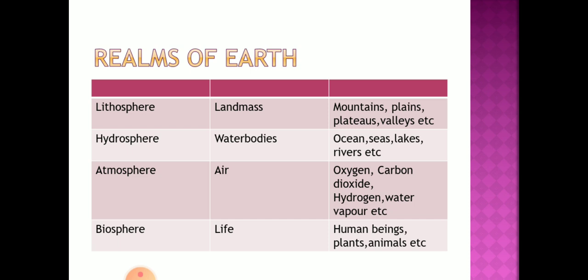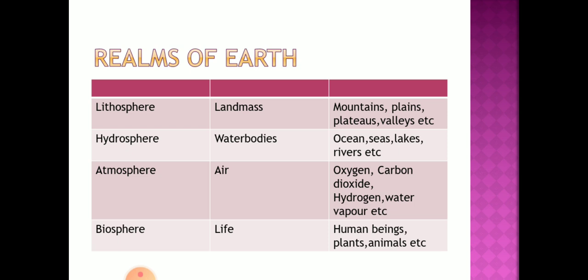The first one is called the lithosphere. Lithosphere means the landmass. All the landmass like mountains, plains, plateaus, valleys, whatever we see on the earth's crust, we call it the lithosphere. So lithosphere means landmass. Second one is hydrosphere. Hydrosphere means water bodies. All the water bodies on the earth like oceans, seas, lakes, rivers, ponds, all the water bodies come under hydrosphere.